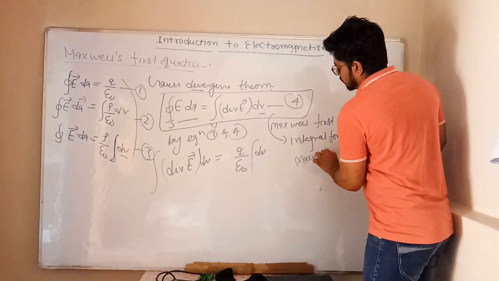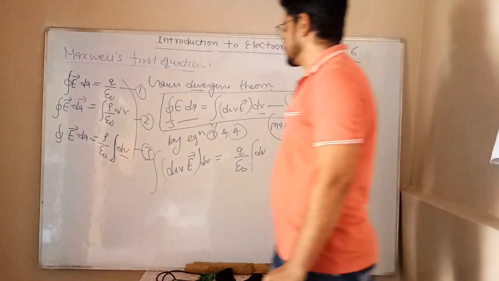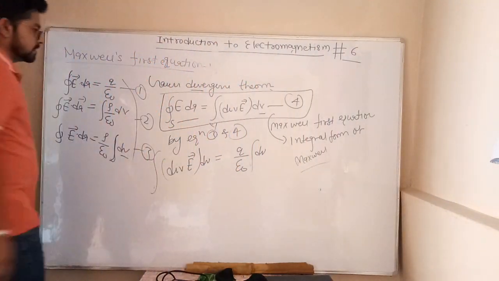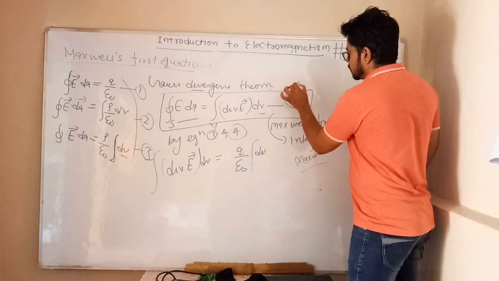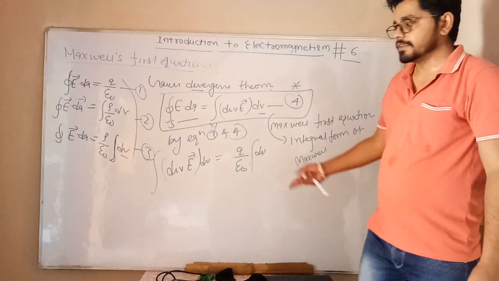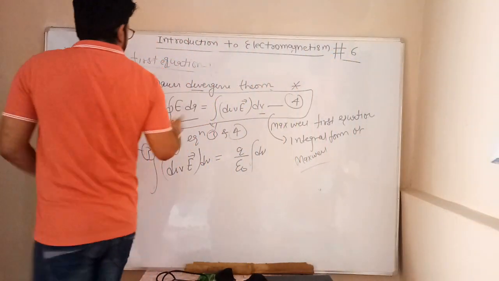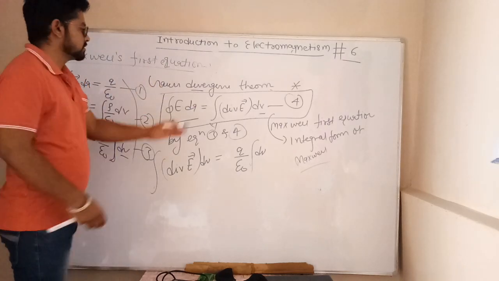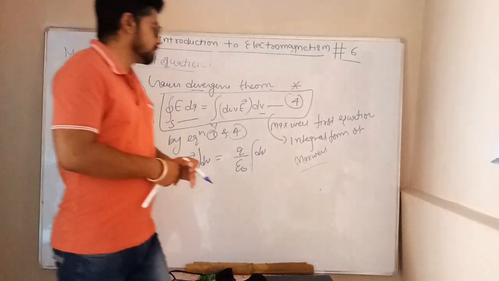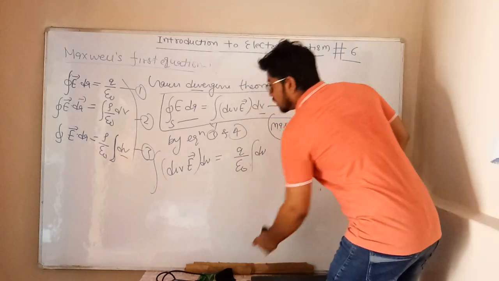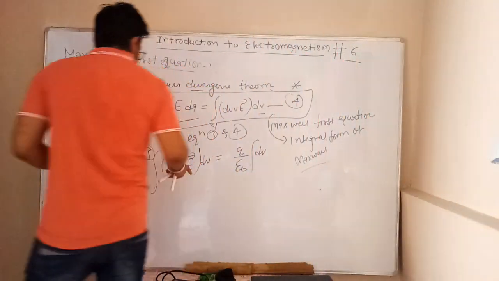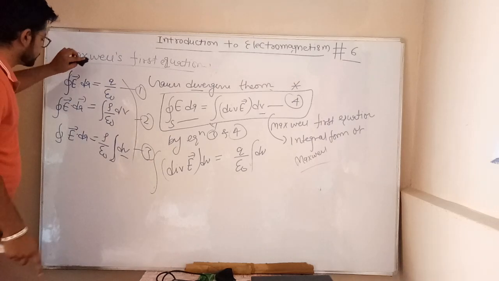Sir, what about differential form? Okay, next we talk about differential form. This is the integral form of Maxwell equation. If anyone asks you what is the integral form of Maxwell equation, then you can say this is the Maxwell integral form. After that we talk about differential form.